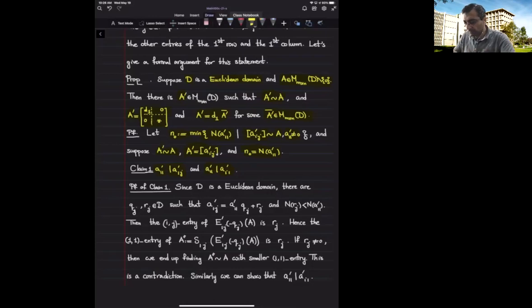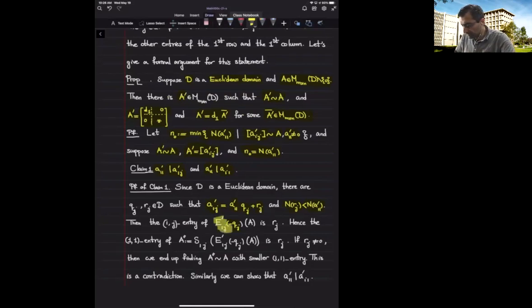So I take a 1j prime, divide it by a 1,1 prime, and get a quotient and a remainder. Being a remainder means the norm of r sub j is strictly less than the norm of a 1,1 prime. Now I'm going to apply this column reduction process and subtract a sub j prime multiple of the first column from the jth column.